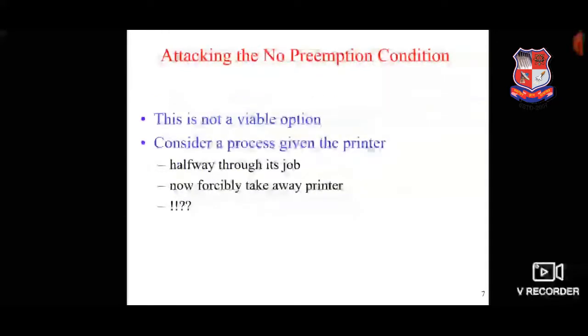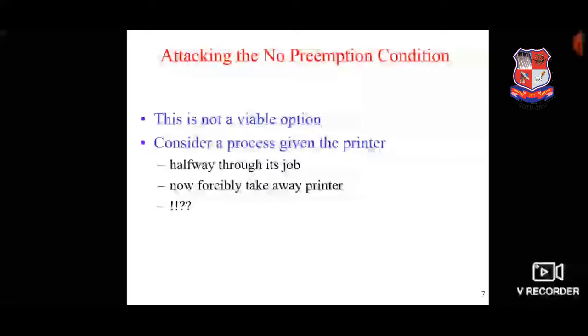Now next condition is no preemption. So we try to remove this condition, attacking the no preemption condition. Now what is the no preemption condition? We cannot take any resource forcibly from the process. If we take the resource away from the process which is causing deadlock, then we can prevent deadlock. But this is not a good approach at all.